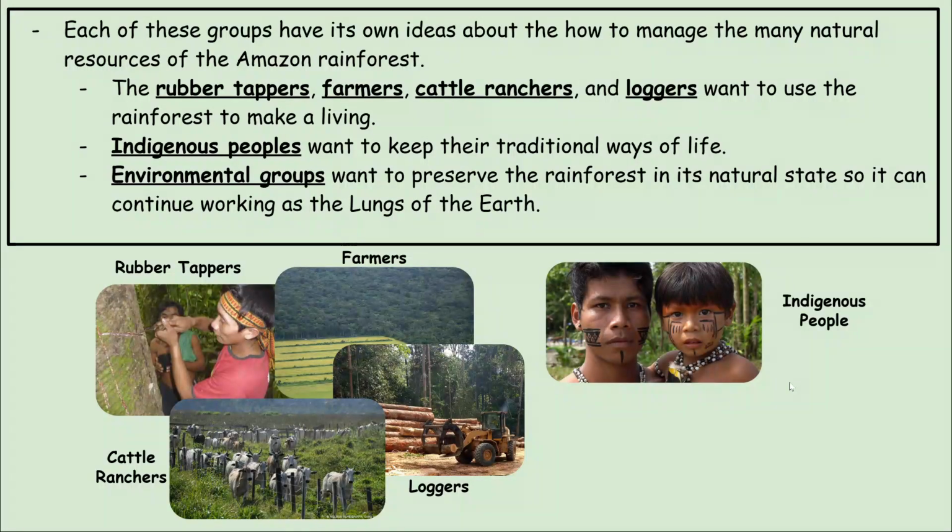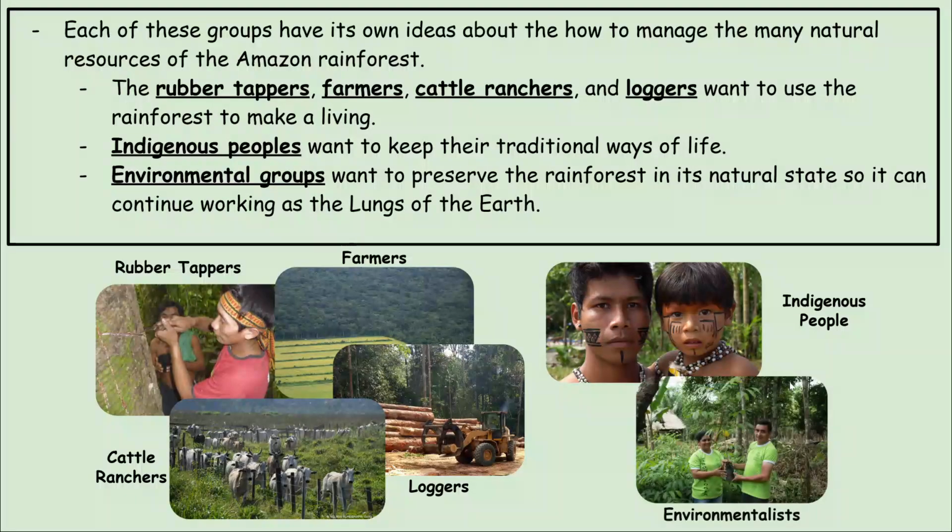Indigenous people want to continue living their traditional ways of life through hunting and gathering and growing small farms of crops. And the environmental groups want to make sure that the Amazon rainforest is preserved so that it can continue to function as a part of the carbon cycle and acting as the lungs of the earth.